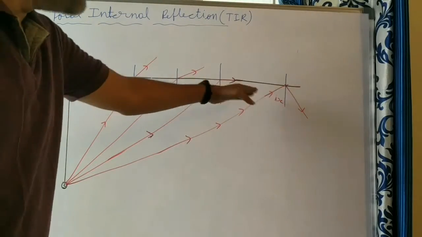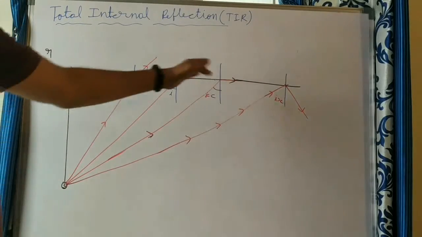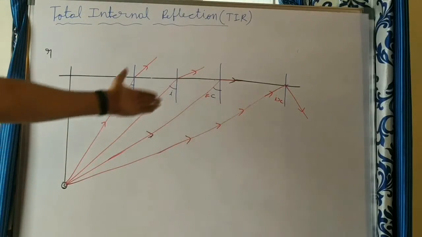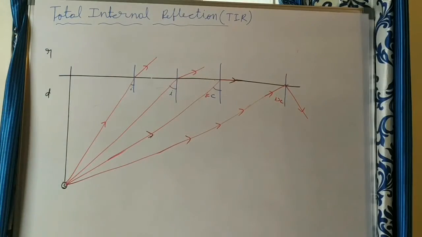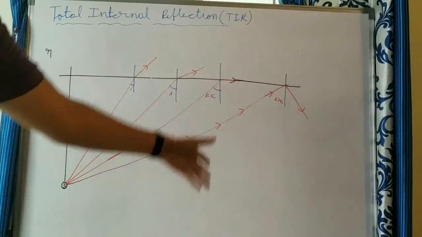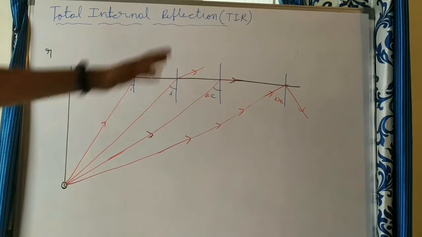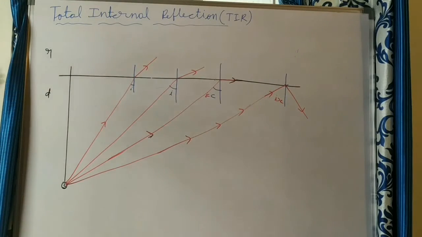The person who moves beyond this point can't see the bulb, because whatever light rays come here undergo total internal reflection. The person who stands beyond this point can't see the source of light placed under the water, or the fish under the water. Similarly, this happens on that side also, at the same distance, so front side and back side.